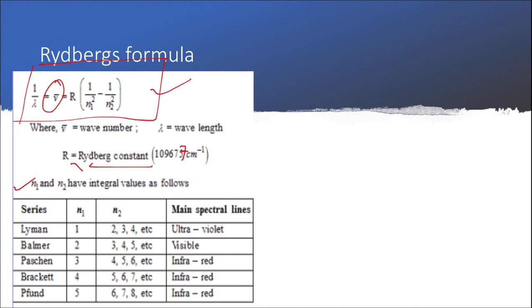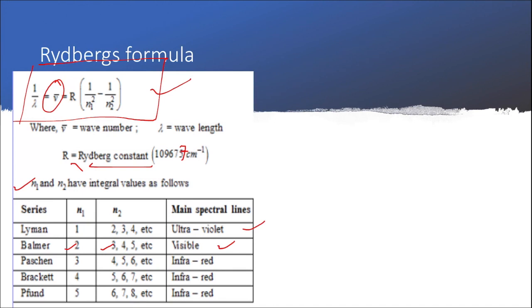See, in this Rydberg's equation, if N1 is placed as 1 and N2 has to be an integral value greater than 1, so that can be 2, 3, 4, 5 or so on. Placing the value of N1 as 1 and N2 as 2, 3, 4, etc., the wave number or the wavelength that you are going to get belongs to the ultraviolet region, and therefore obviously would fall into the Lyman series. In a similar way, if the value of N1 is placed as 2 and that of N2 is placed as 3, 4, 5 and so on, the wave number or the wavelength that you get belongs to the visible region, and that would belong to the Balmer series.